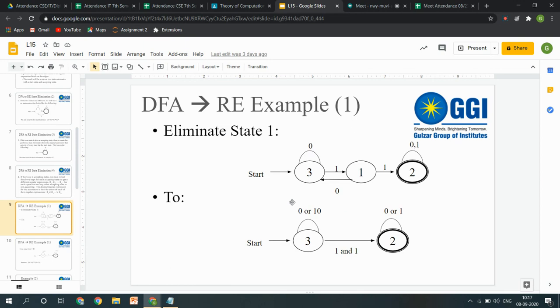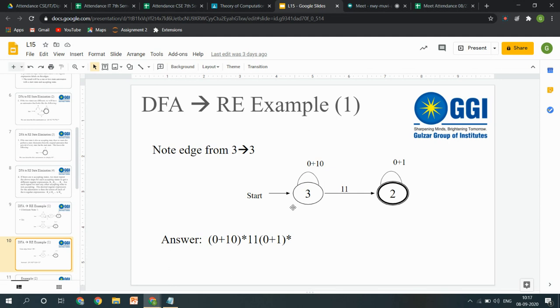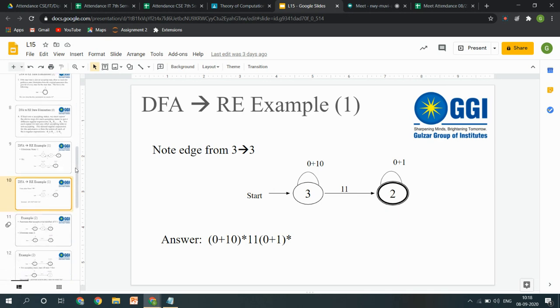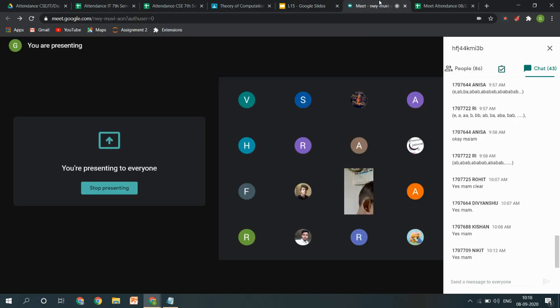Then moving on, I have just changed my and/or things with the operators. So 0 plus 1 0, 0 plus 1, and 1 1, 1 dot 1 or 1 1, you can write it anyway. And what I am saying is that this thing can occur multiple number of times or even 0 times also. So (0 plus 1 0) raised to the power star, 1 1, and (0 plus 1) raised to the power star here. Is this clear now?